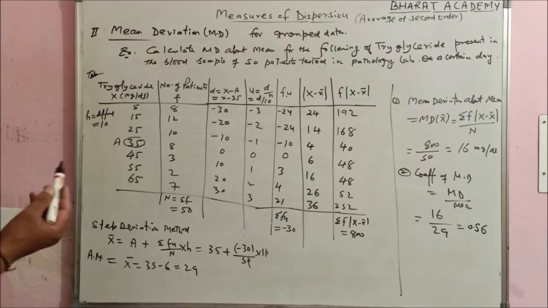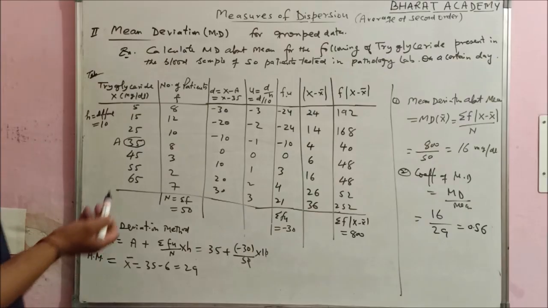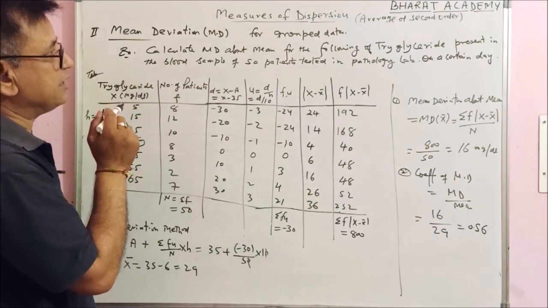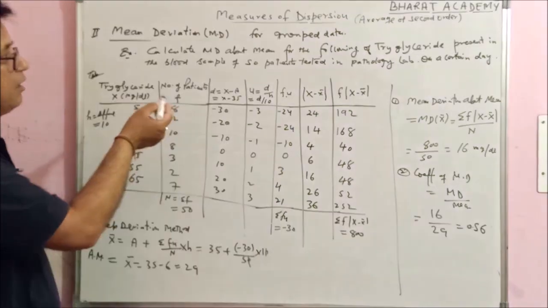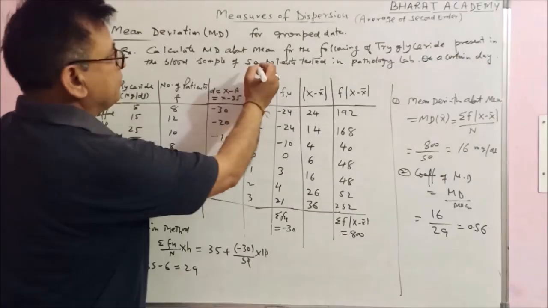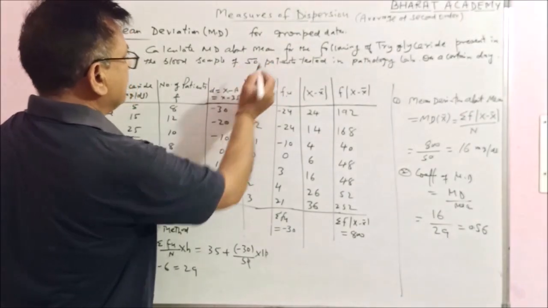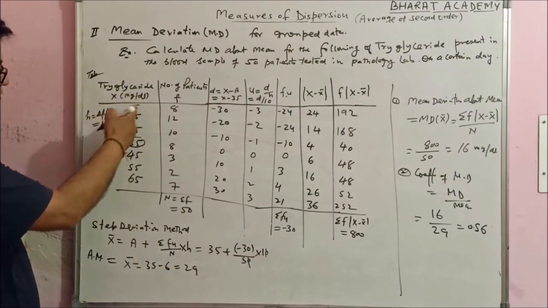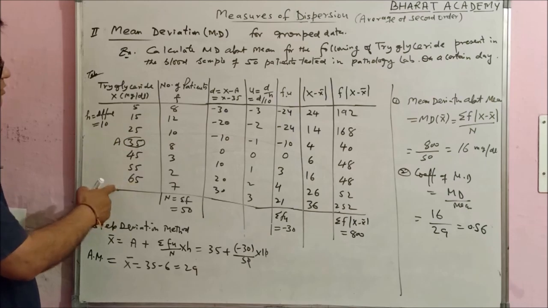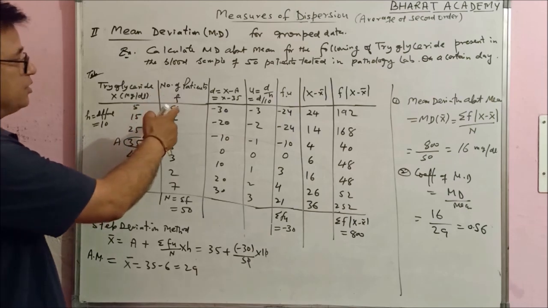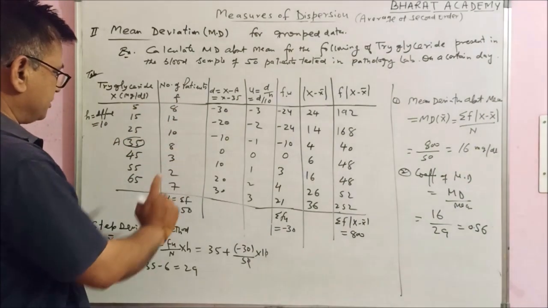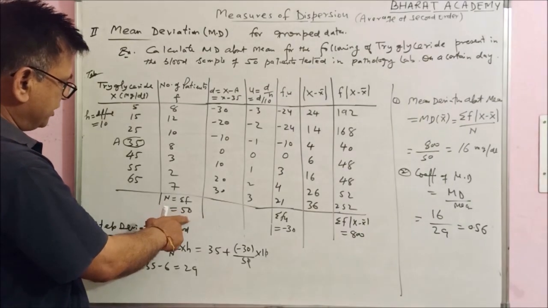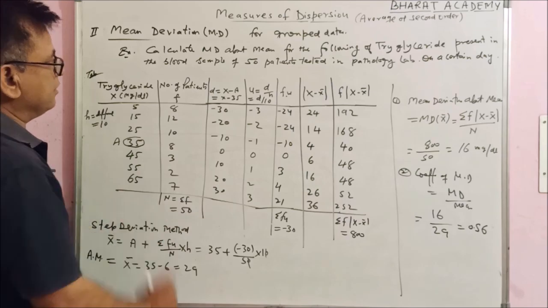Now the question based on discrete data is: calculate mean deviation about mean for the following triglyceride present in the blood sample of 50 patients in a pathology lab on a certain day. Triglyceride x in mg per dl are given 5, 15, 25 up to 65. Number of patients, means frequency, are given 8, 12, 10 up to 7, and total frequency summation f is 50. This is your capital N here.